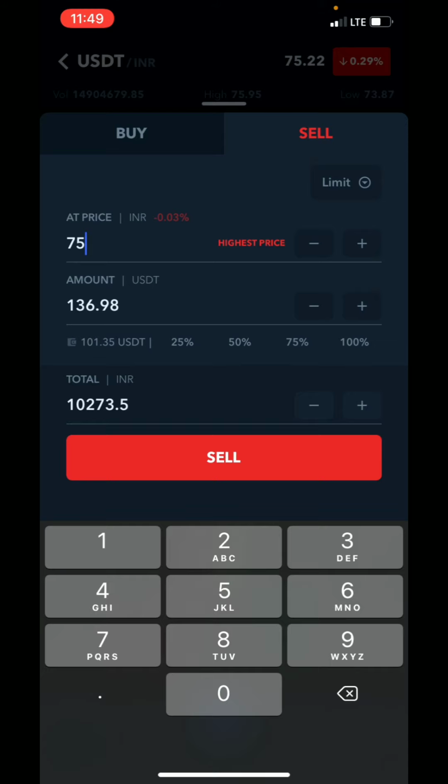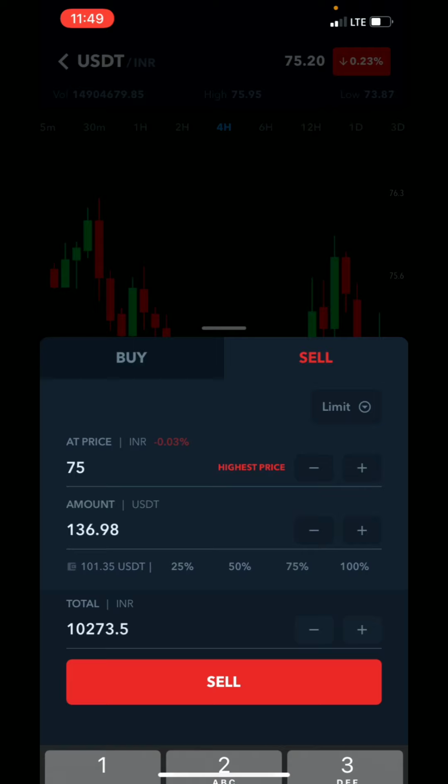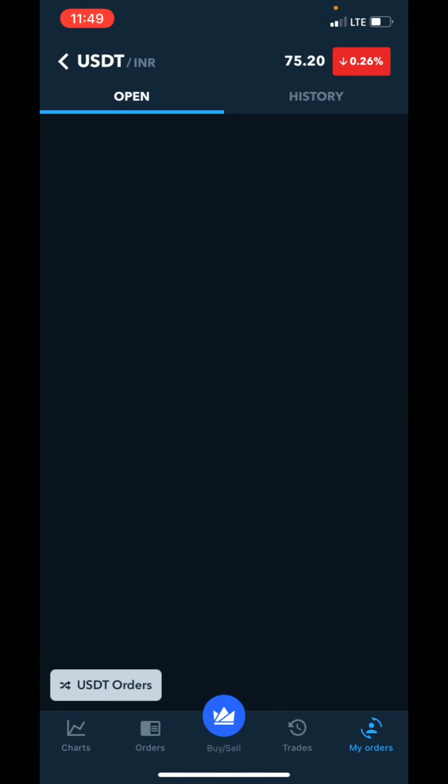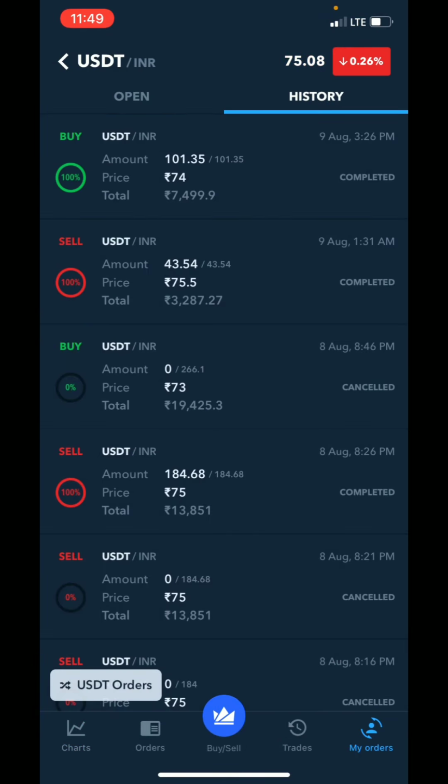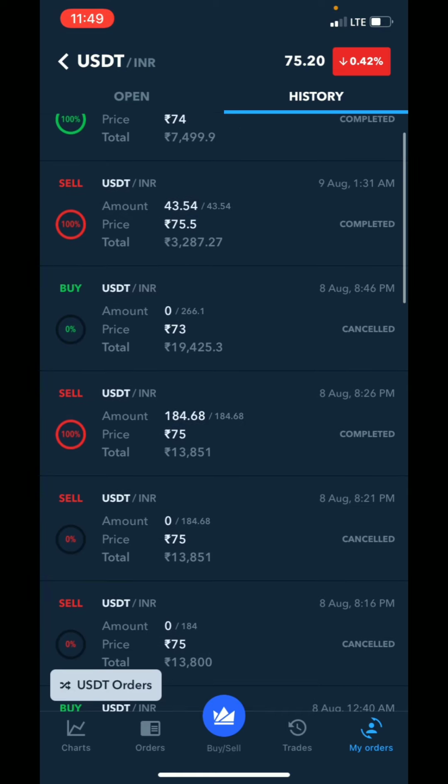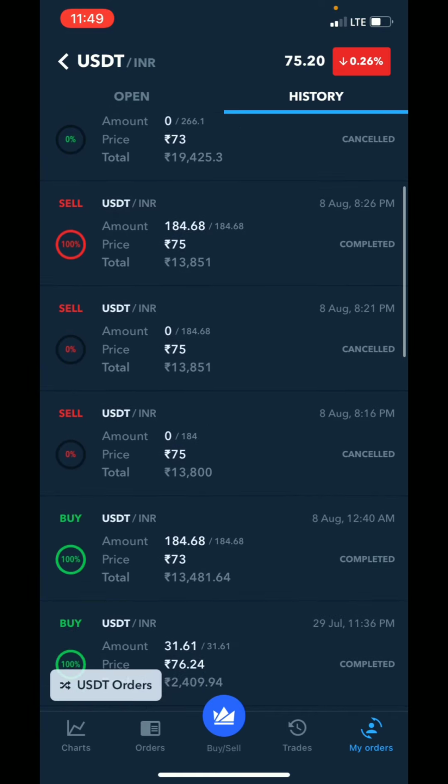As you can see here, for 10,000 rupees I got 273 rupees of profit. I will show my transaction also. I will go to the history, USDT history, and you can see here friends, I haven't done so many transactions. I will scroll down. As you can see here, I have invested 13,481 rupees. At the price of 73 I got 184 coins.